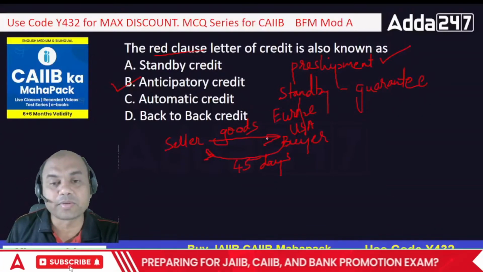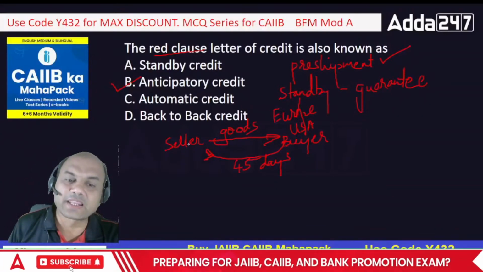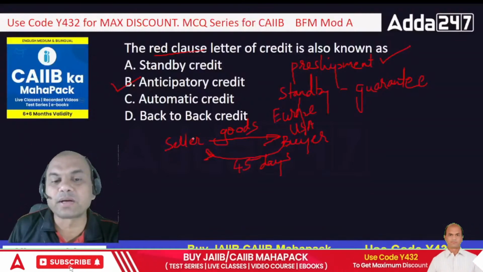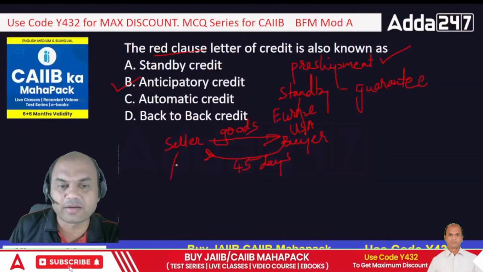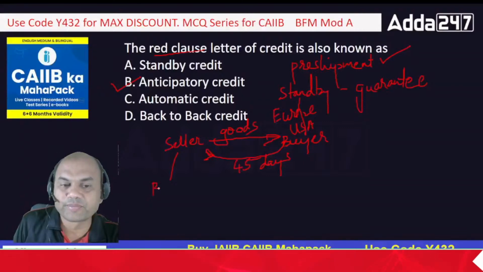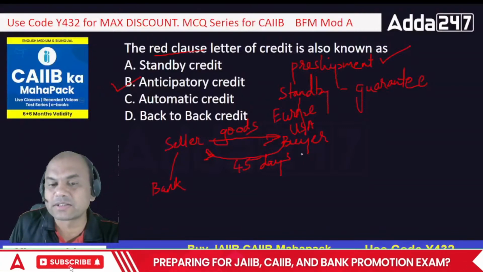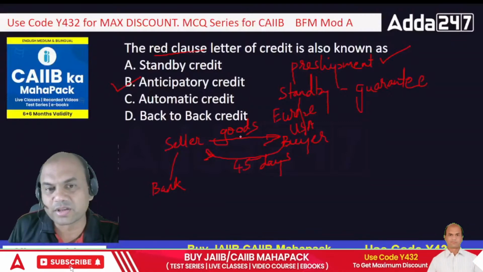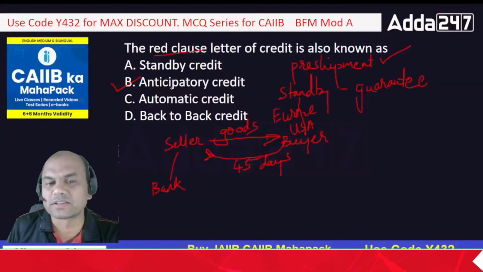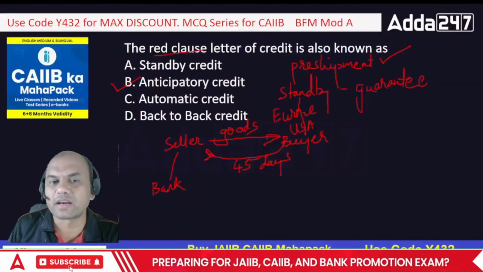His liquidity is a problem. So in that case the seller gets the pre-shipment credit either from the bank, or from some advance from the buyer. See here, the buyer can give advance also, right? Some advance, not full advance. So that is known as this anticipatory or red clause.